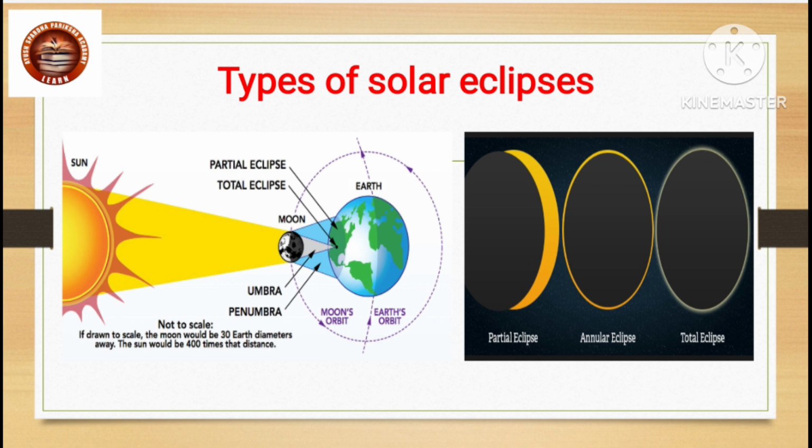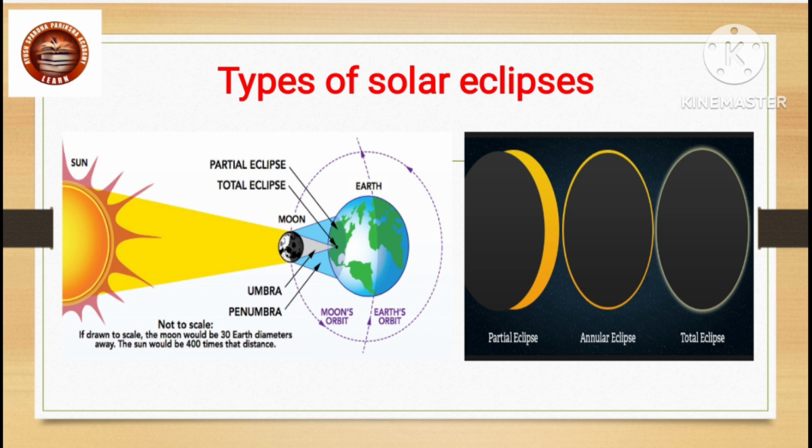The solar eclipse may be either partial or total. Sometimes the solar disk is completely covered by the moon. This is the total solar eclipse. When the solar disk is not covered fully by the moon, we have a partial solar eclipse.